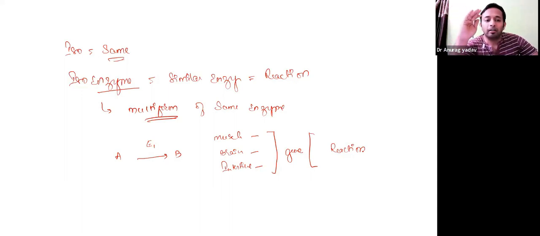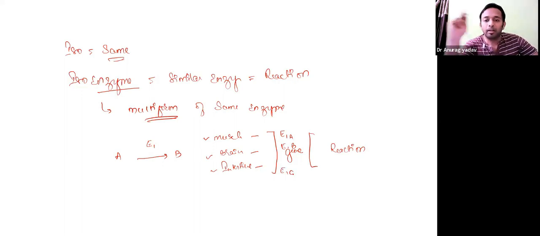So they are called isoenzymes, or also called multiform of the same enzyme, because they are synthesized from different cells. If it is synthesized from the same cell, they are the same enzyme. There is no change because the same gene will dictate the synthesis of that protein. Here, it is synthesized from 3 different tissues. A particular enzyme, say E1, is the one enzyme. You have E1A, E1B, and E1C.